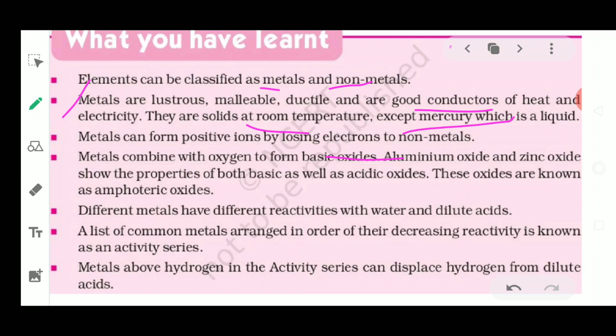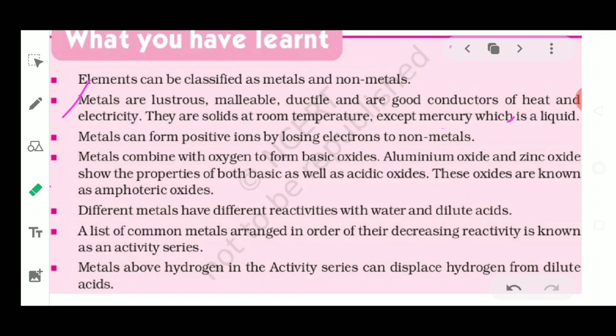Next is that metals combine with oxygen to form basic oxides. So we have seen the basic oxides are formed because of the combination of metals with oxygen. These oxides which will be formed will be basic in nature. It is going to turn red litmus to blue in color.